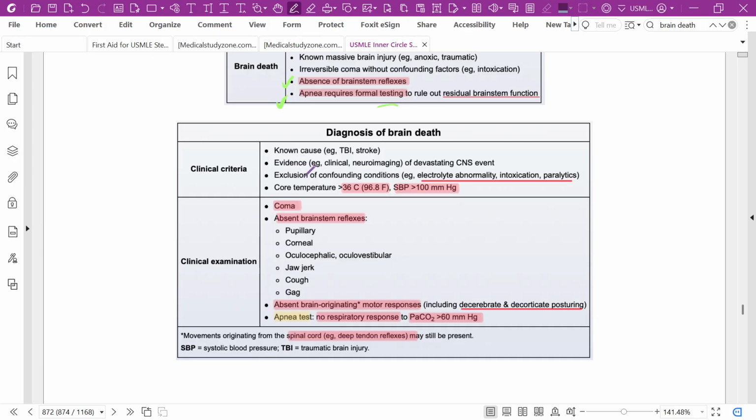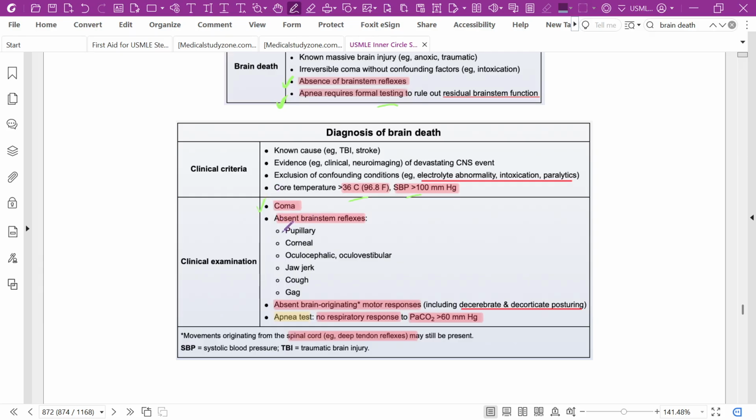Evidence is clinical and neuroimaging of a devastating CNS event, and exclusion of confounding conditions: electrolyte abnormalities, intoxication, paralytics, core temperature more than 36 degrees Celsius, and systolic blood pressure more than 100 millimeters of mercury. Clinical examination shows coma and absence of brainstem reflexes.